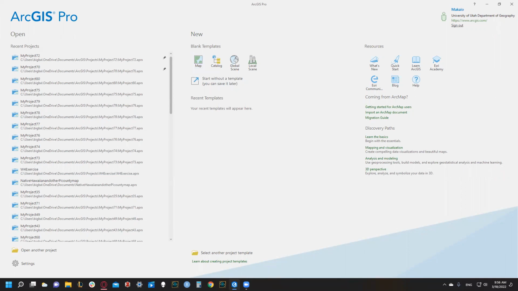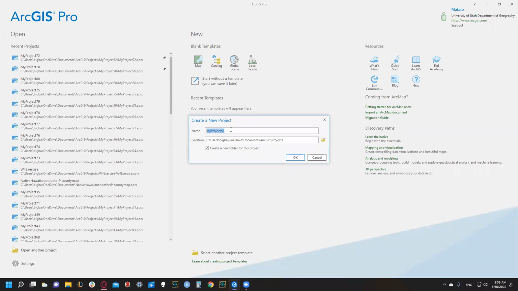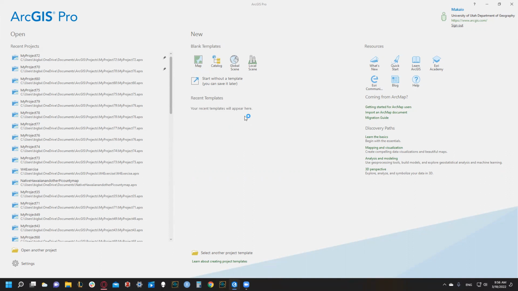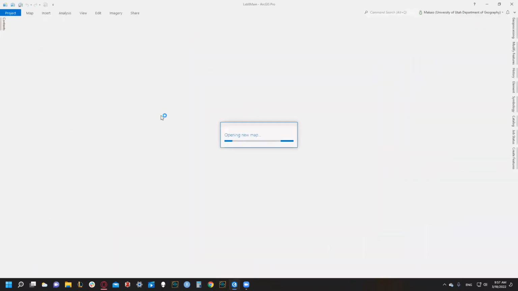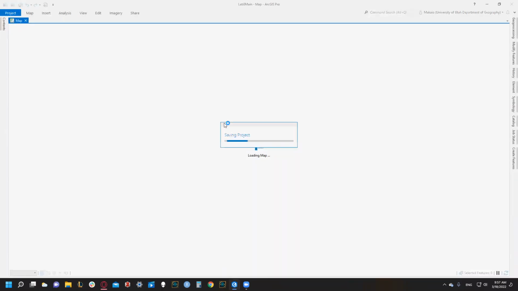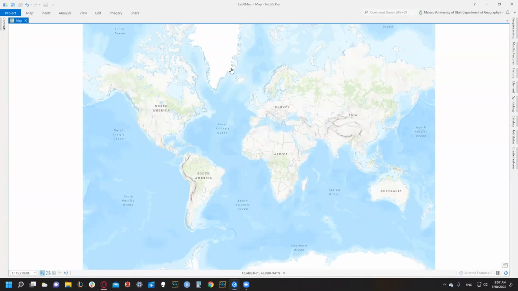Number one asks us to create a new map in ArcGIS Pro, load our geographic data, and then set our reference scale to 1 to 200,000. So let's go to the map. Let's name this Lab 8 name. Cool. We have a base map, good to go.